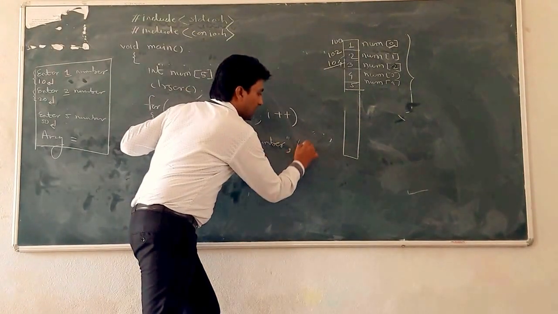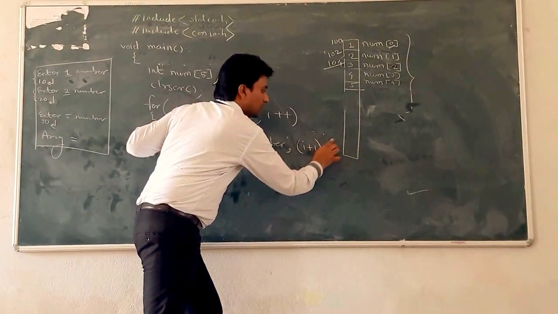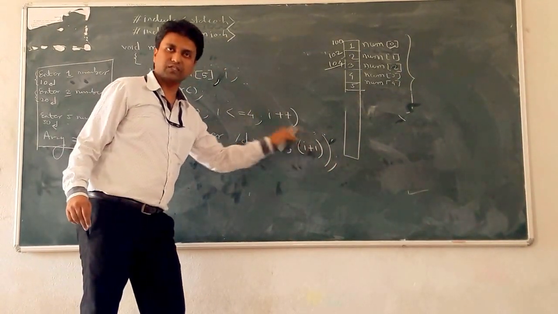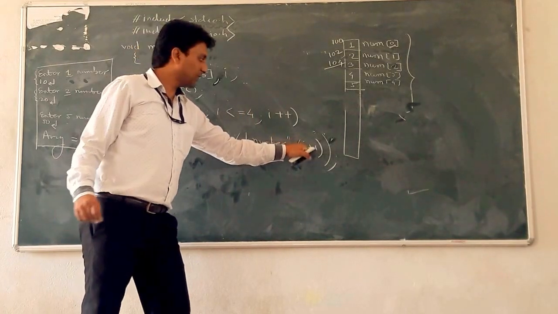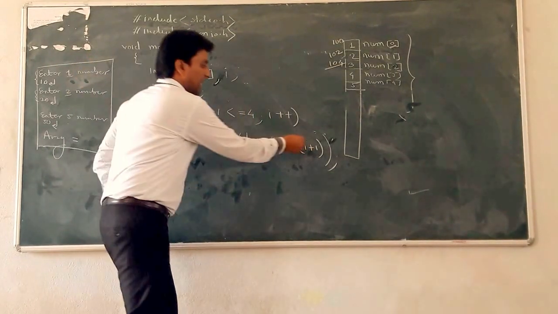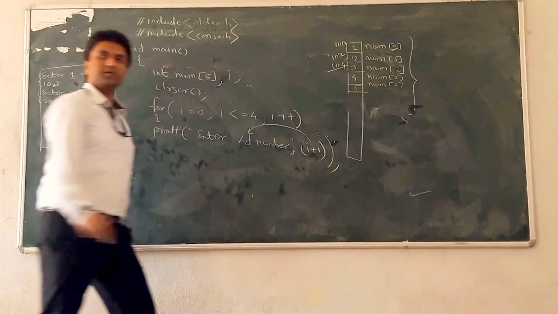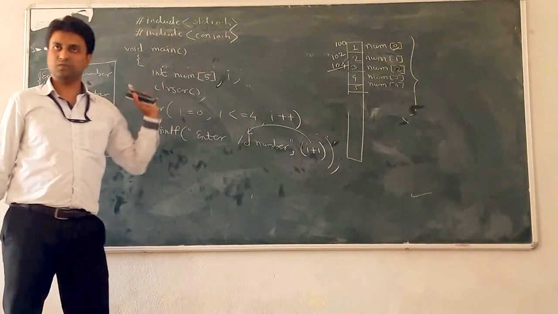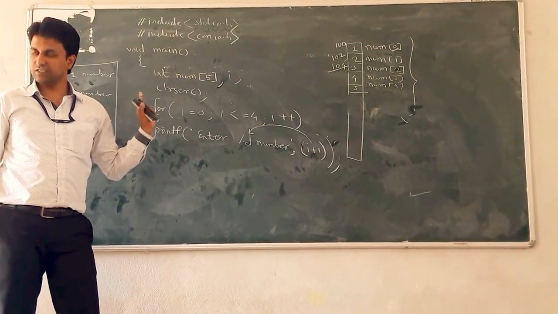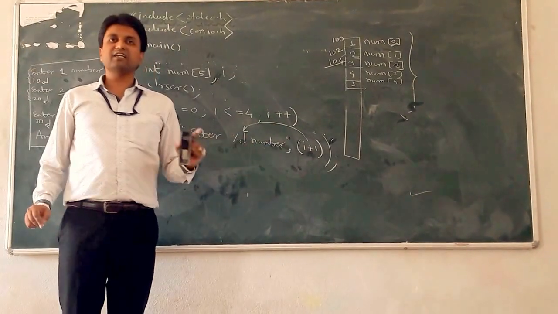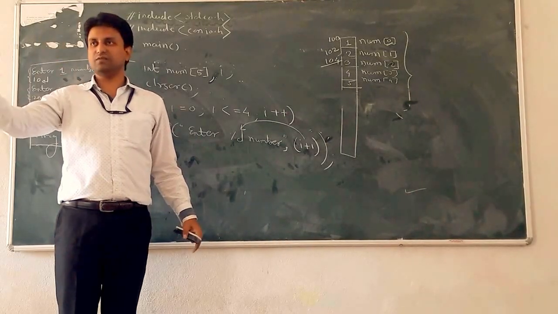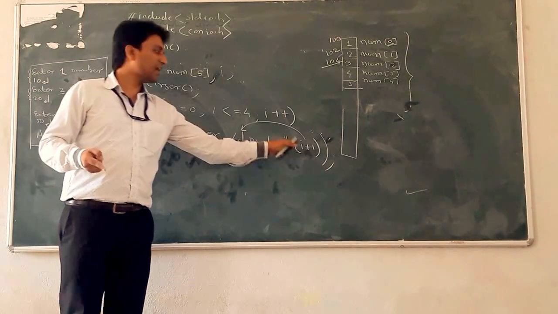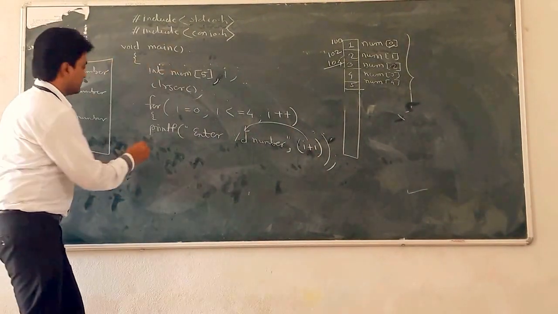So write here i + 1. Initially i = 0, plus 1 means 1, so that value is displayed instead of %d, and the message is Enter first number. If you write only i, then what happens? Enter 0 number. What do we want? First, so i + 1. Okay, next, scanf.